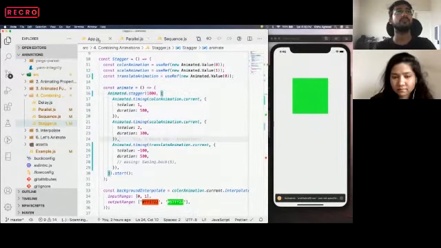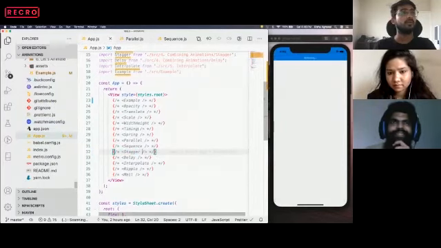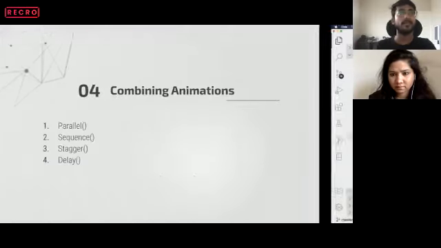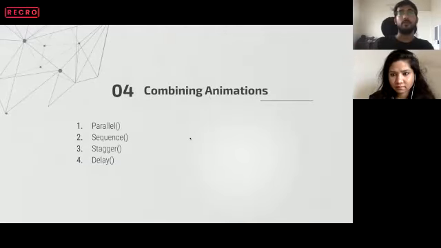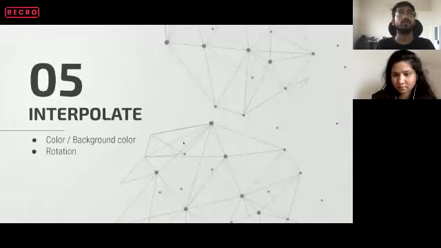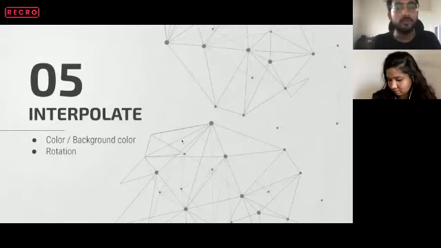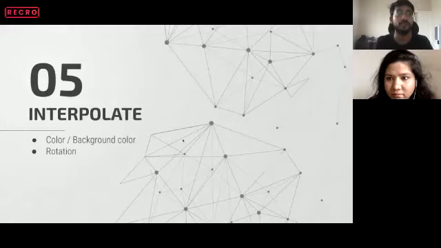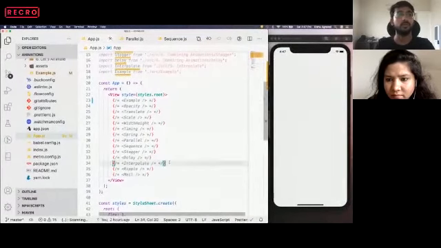Yeah, sure. Okay, moving forward. So we learned how we can use combining functions to make more interactive animations. Next, moving on, the next topic will be interpolate. This is a very useful topic, and I would say the most advanced topic used in React Native animation. Using interpolate, you can animate any property in any way that you want. So let's explore interpolation.